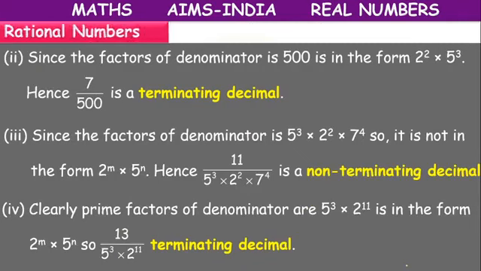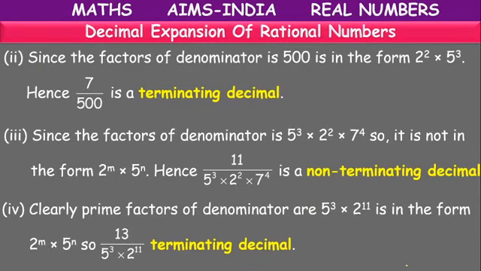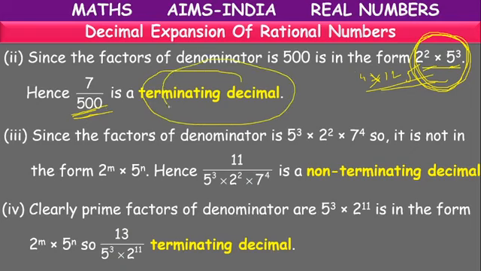Next question, 7 by 500. So here, how do we write 500? 2 square into 5 cube. 5 cube means 125, 2 square is 4. 4 into 125 is 500. Because it has only 2s and 5s in its factors, it is an example of a terminating decimal.